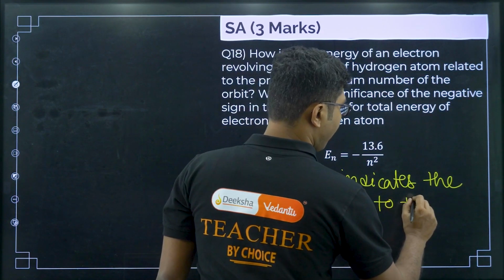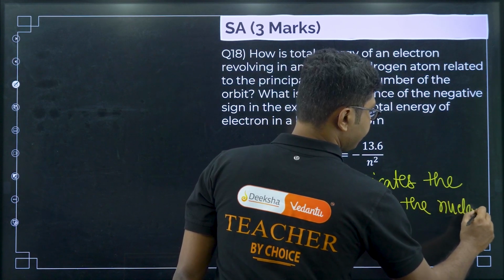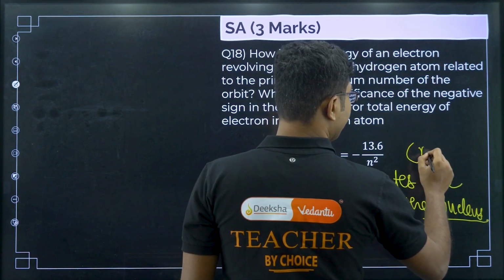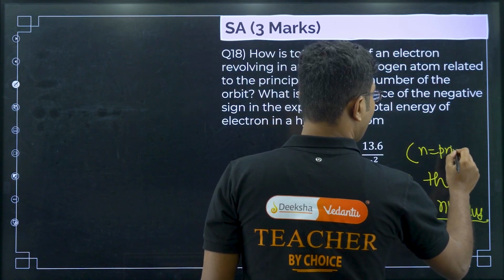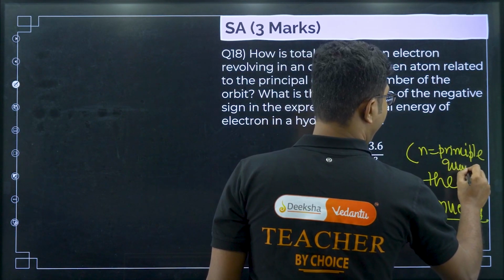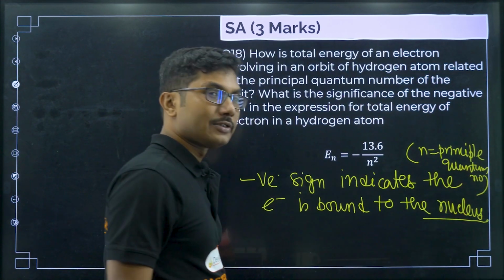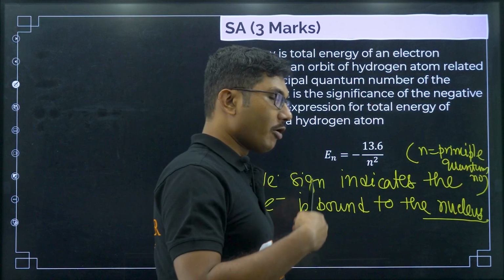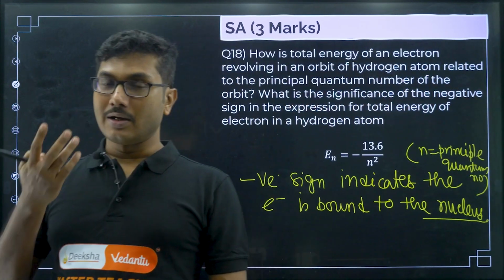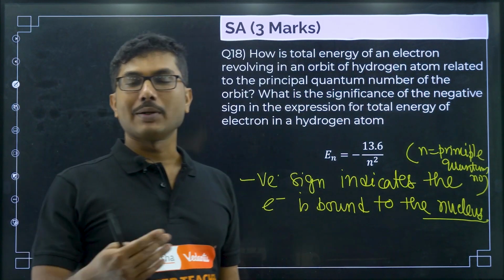to the nucleus, right. And here you have to mention n equals principal quantum number. So, quantum mechanics or quantum physics actually was born from here onwards. Okay, he gave the principal quantum number. Later on we learned there is not only one quantum number, there are multiple quantum numbers, right.